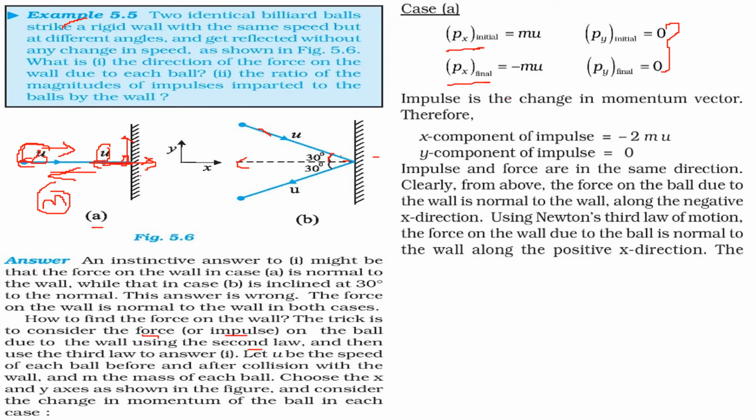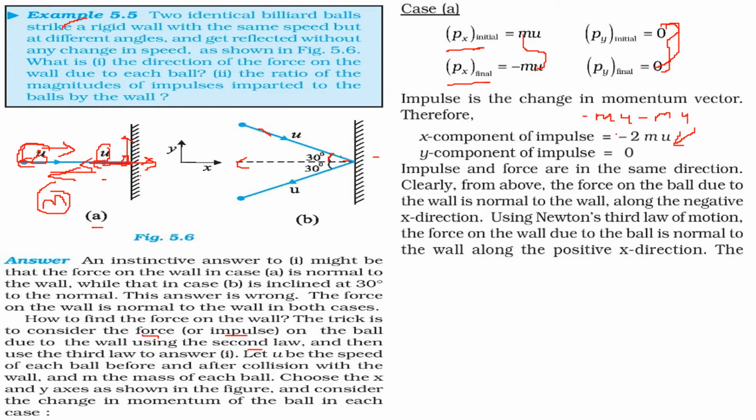Now, impulse is what? It is the change in the momentum vector. So minus mu minus mu, that will give you minus 2 mu, and the y components added will be 0. So the y component will be 0, and in this case the impulse and force are in the same direction. The force on the ball due to the wall is normal to the wall, and this will be along the negative x direction.